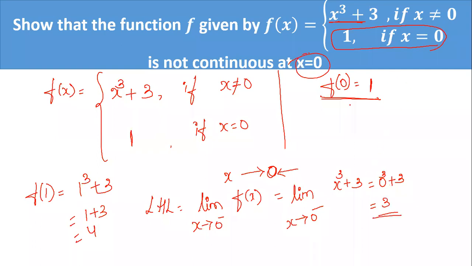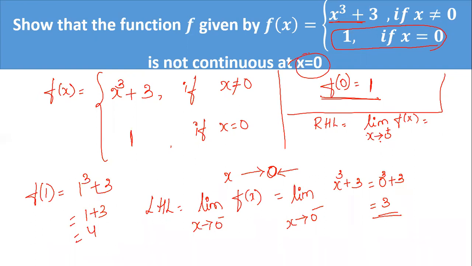Now you find what is RHL. That is, you have to approach the 0 from the right. So f of x, x tends to 0 from the right. Then the value of x is greater than 0. If value of x is greater than 0, what is the definition of f of x? Whether it is the first one or the second one.